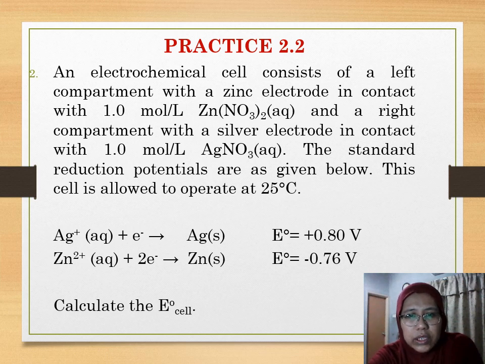For this question, it already tells you the left compartment is zinc. So it is an anode. Therefore, zinc will be oxidized. Positive 0.76 is the E0 ox. So you can calculate the E0 cell easily after this.